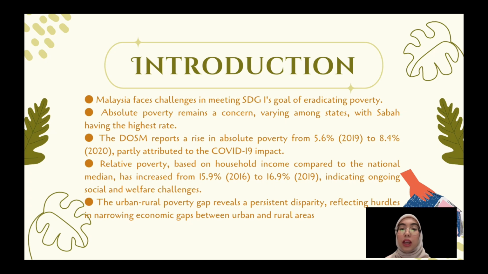While there is progress, the DOSM reported a rise in absolute poverty from 5.6% in the year 2019 to 8.5% in the year 2020, partly attributed to the COVID-19 impact. The 12th Malaysia Plan targets reducing poverty, especially in less developed states. Relative poverty, based on household income compared to the national median, has increased from 15.9% to 16.9%, indicating ongoing social and welfare challenges.